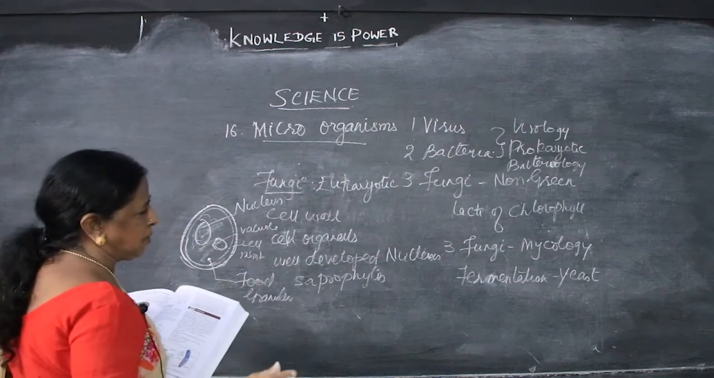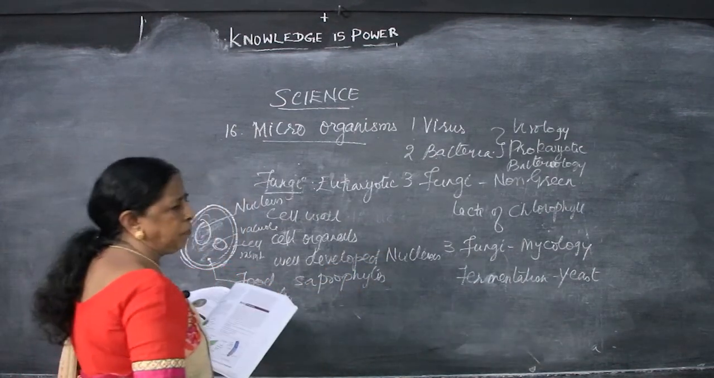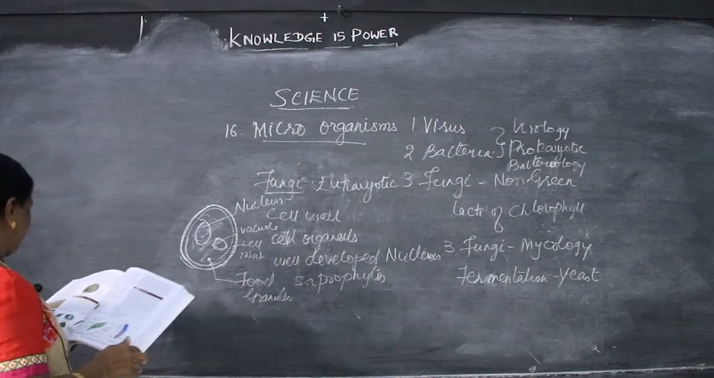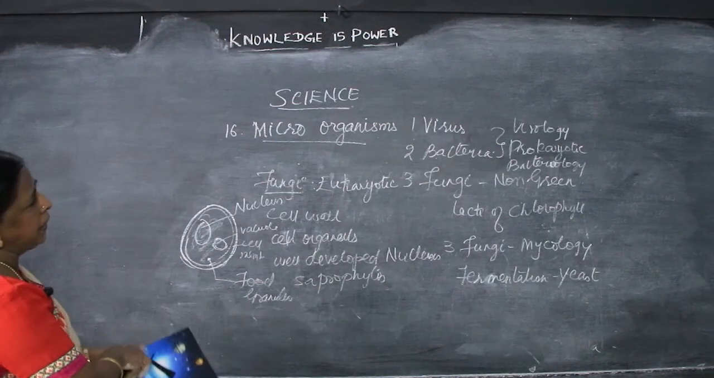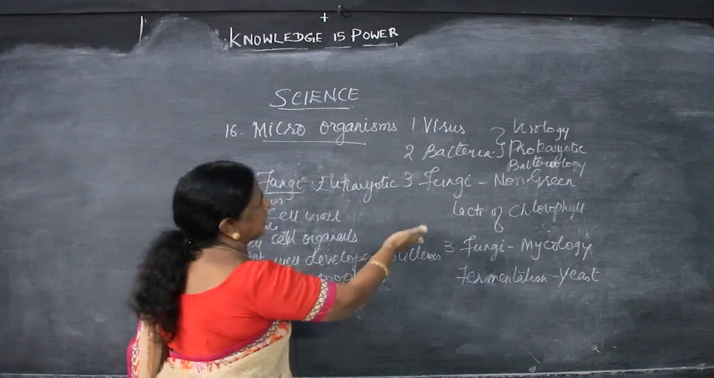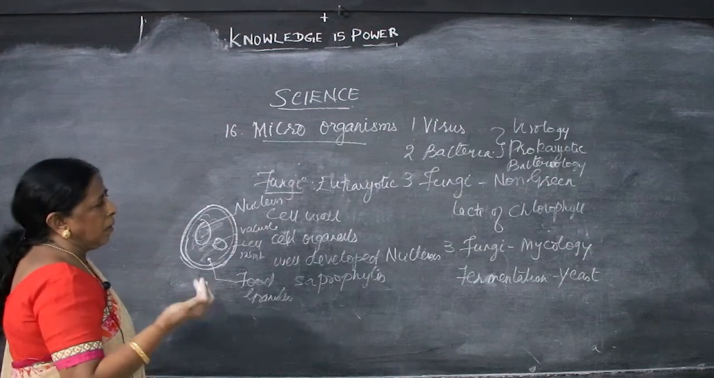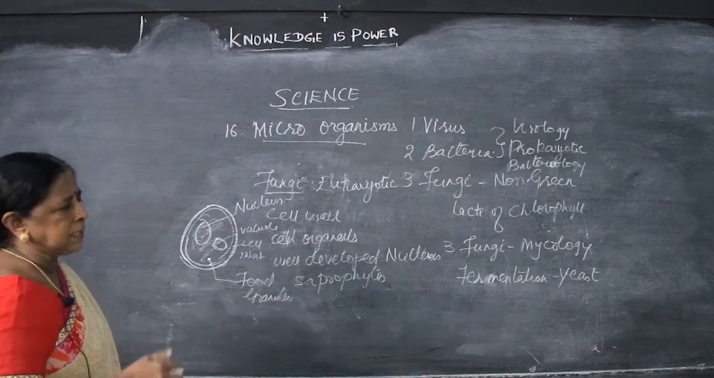Fermentation is the process of what? Making a thing soft by the action of yeast. Yeast is an example of fungi. Now next we have to see algae, that is a green plant. So far we have seen non-green organisms, that is virus, bacteria and fungi. Now, in the next class we have to see algae. Algae is a green filament. Let us see in another class.